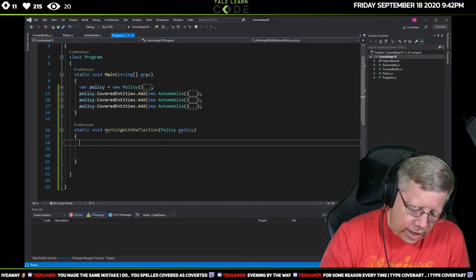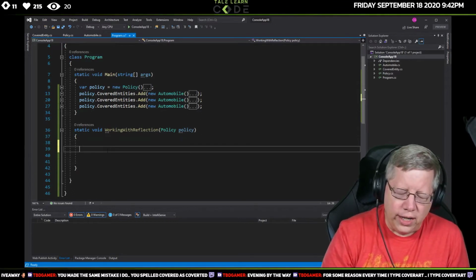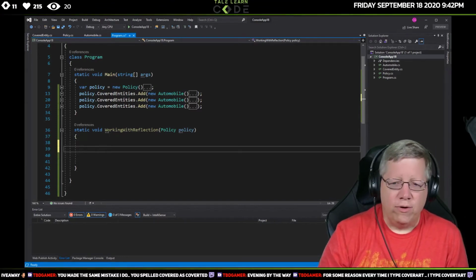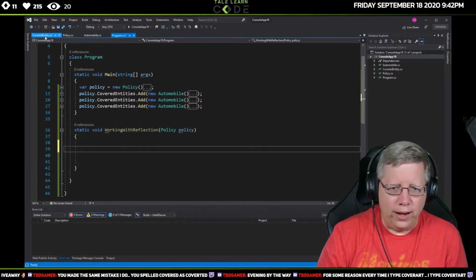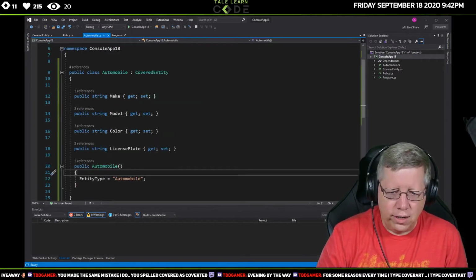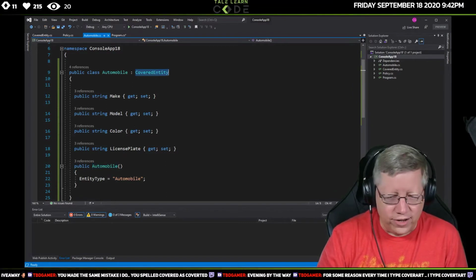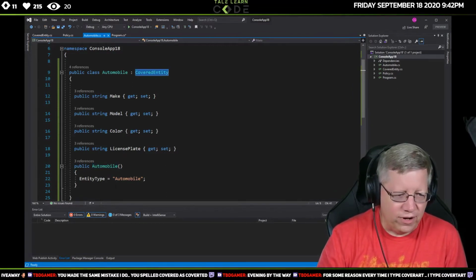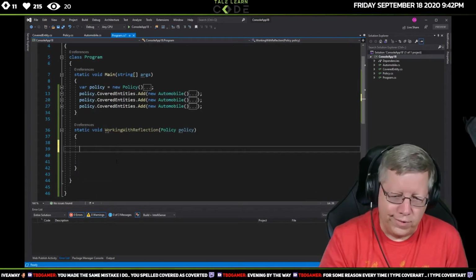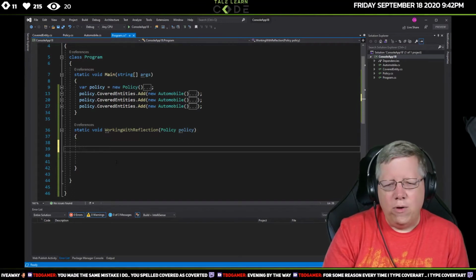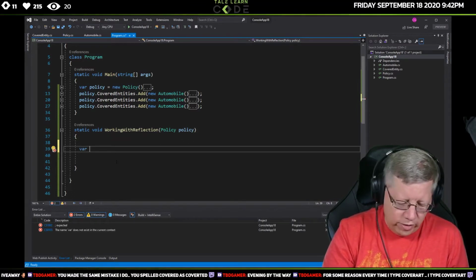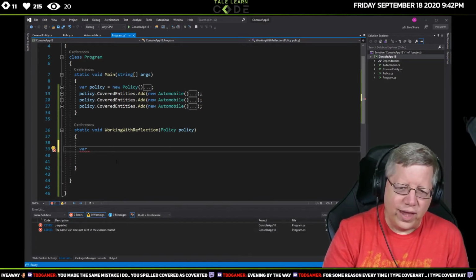All right, so now what I want to do. Here's a perfect example, and this is why I went through that bit of extreme. This covered entity, I don't know what's actually in there. Now I know it's covered entities, but I don't know the extra properties that can be in there. So there could be different properties. Let's just do something pretty simple, and again, I have to remember this coding because this is not something I do every day.